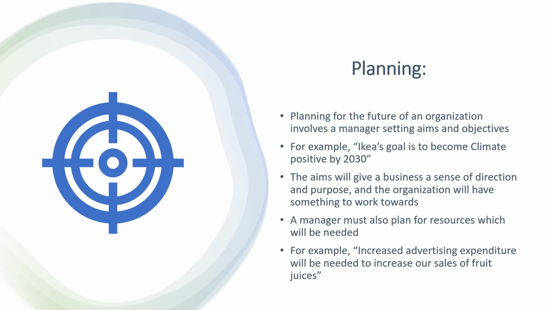So planning. A manager has to plan for the future of an organization, which involves a manager setting aims and objectives. For example, IKEA's goal is to become climate positive by 2030. These aims are going to give a business a sense of direction and a sense of purpose, and the organization is going to have something to work towards. A manager must also plan for resources which are going to be needed. For example, increased advertising expenditure will be needed to increase our sales of fruit juices.